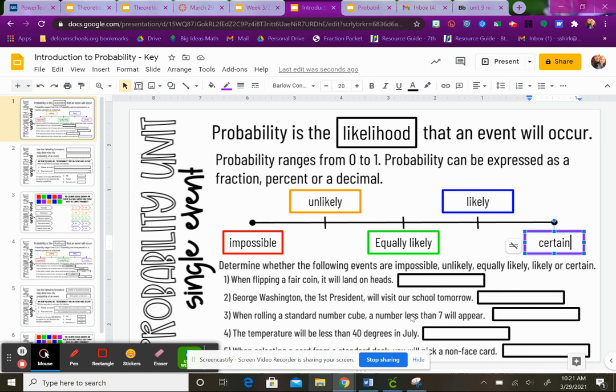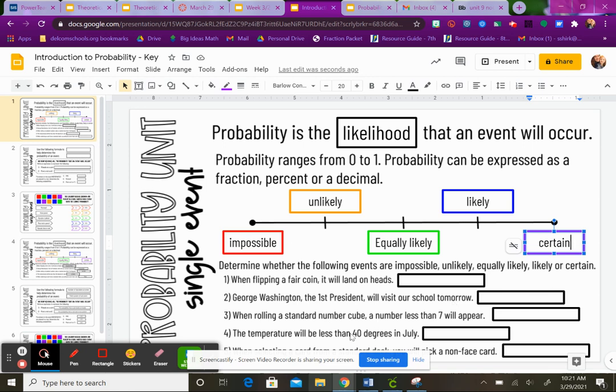So what you'll do is you'll go through and look at these questions, and you want to determine the likelihood of something happening. So when flipping a fair coin, it will land on heads. That's 50% of the time it'll land on that, so it's equally likely. Number 2, George Washington, the first president, will visit our school. Well, he's passed away, so that's impossible.